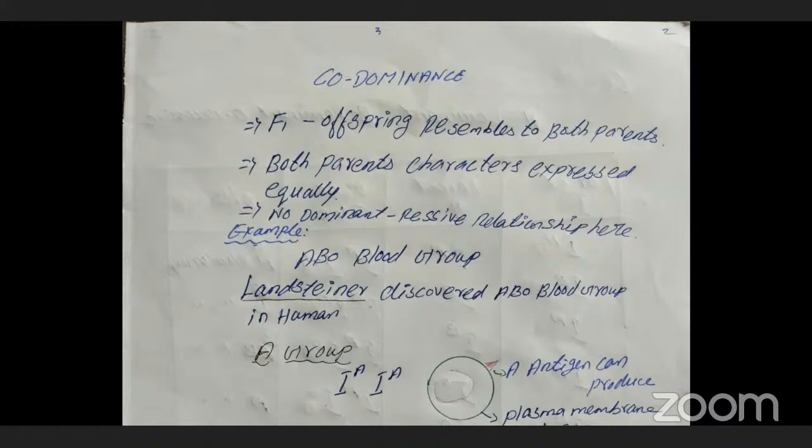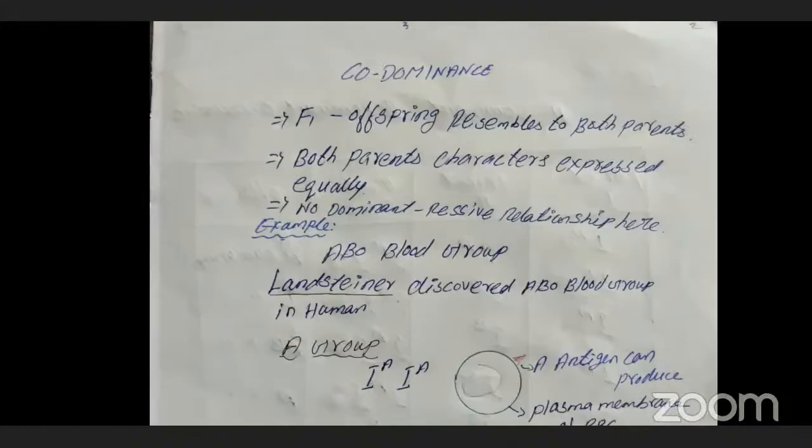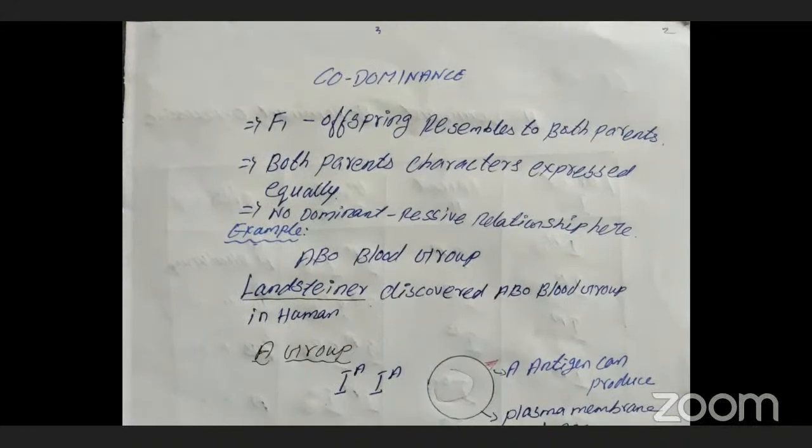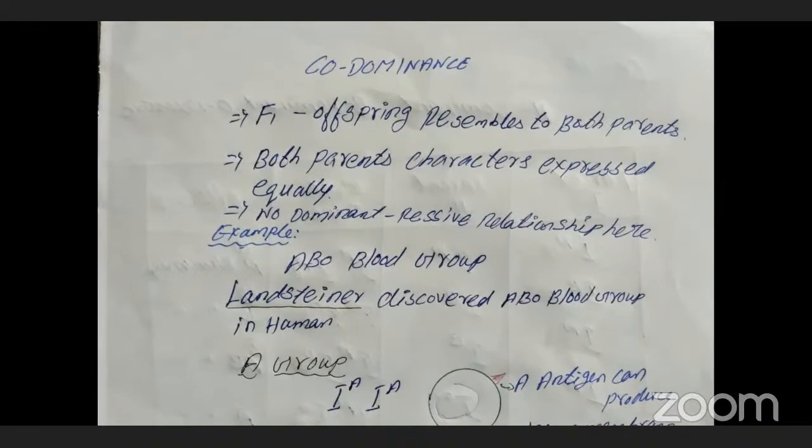Simply, we can say both parental characters will be expressed equally. Here in co-dominance, there is no dominant or recessive relationship, because both characters are expressed simultaneously. That's why it is known as co-dominance.